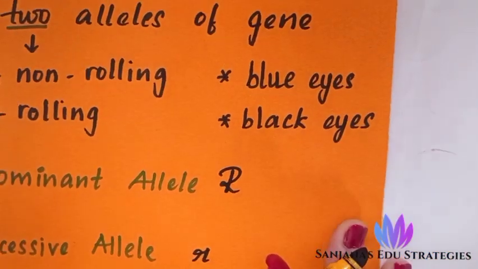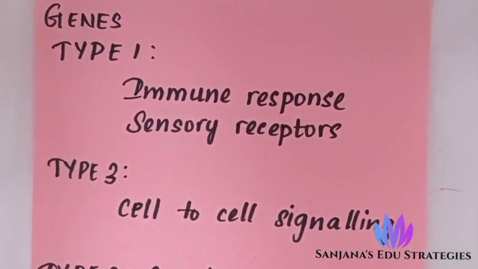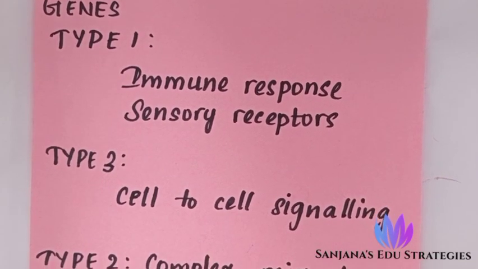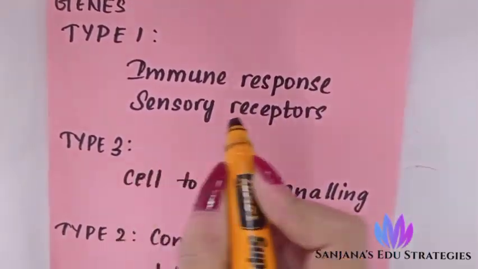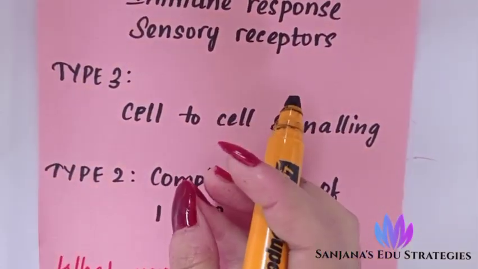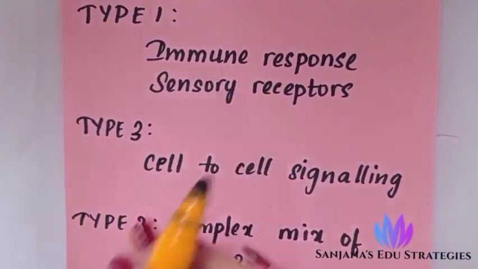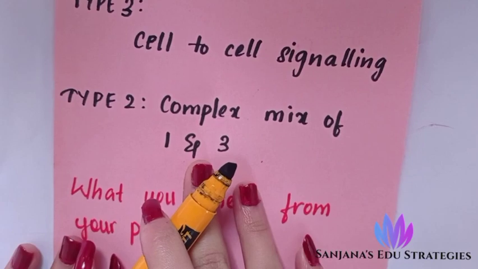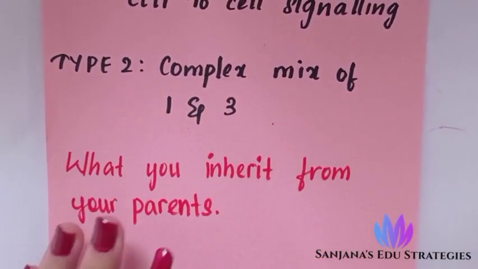Now we will see about the function of genes. Normally three types of genes are present: type 1, type 2 and type 3. Type 1 function is helping in immune response and sensory receptors. Type 3 function is cell to cell signaling, where a signal is passed from one cell to another cell. Type 2 does the function of type 1 and type 3 together; it is a complex mix of 1 and 3. So, what is a gene? What you inherit from your parents is known as a gene.